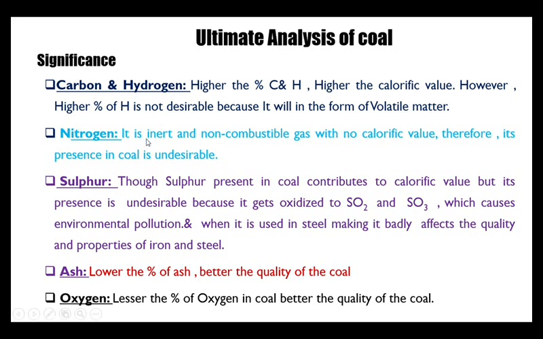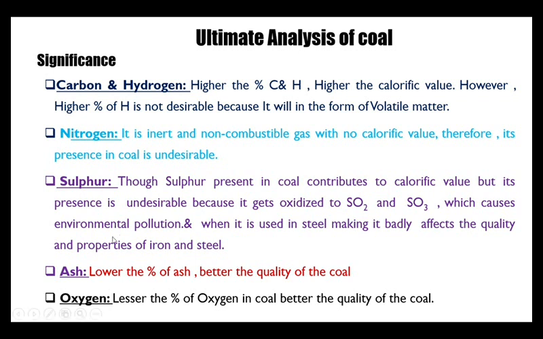Nitrogen is an inert and non-combustible gas which doesn't contribute to calorific value. Therefore, its presence in coal is highly undesirable. And coming to sulfur, though sulfur contributes to calorific value of a fuel, its presence is highly undesirable because during combustion, sulfur gets converted to sulfur dioxide and sulfur trioxide. These are air pollutants. And also in steel making, when a coal containing sulfur is used, it affects the quality and properties of iron and steel. Therefore, the sulfur presence in coal is highly undesirable.